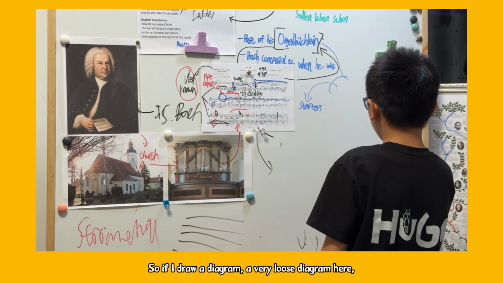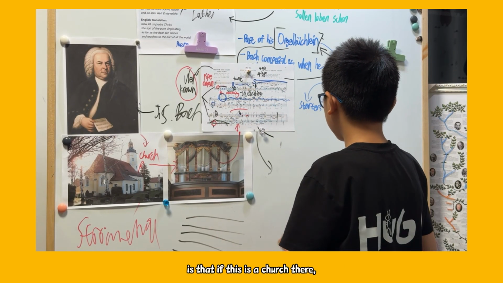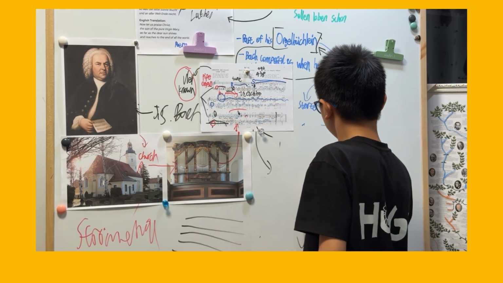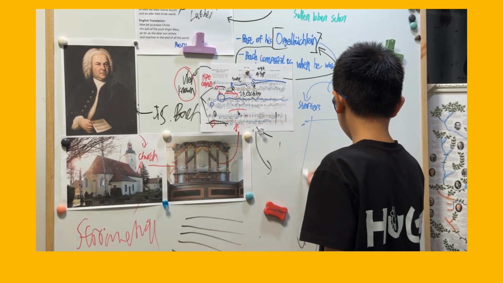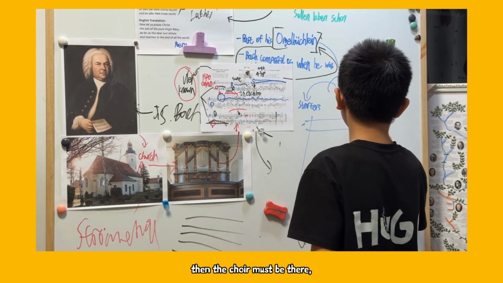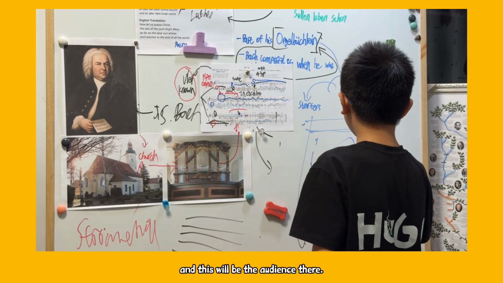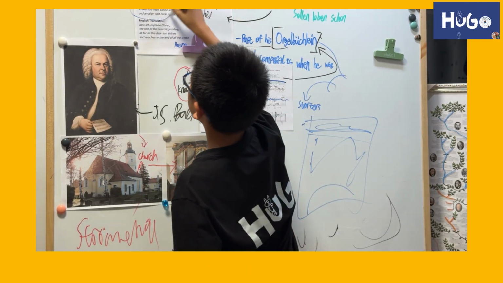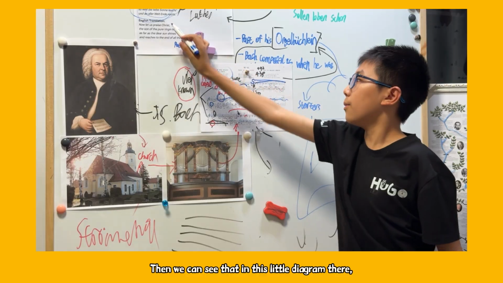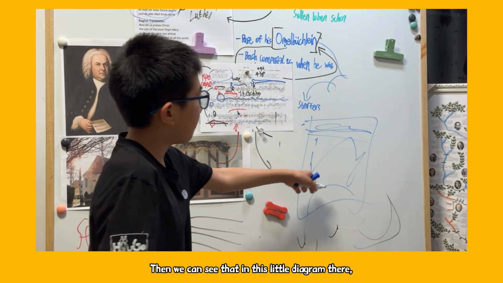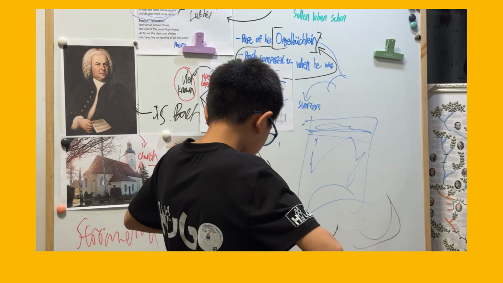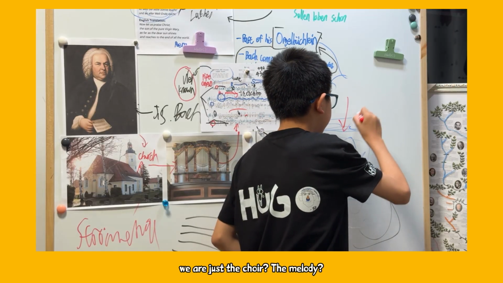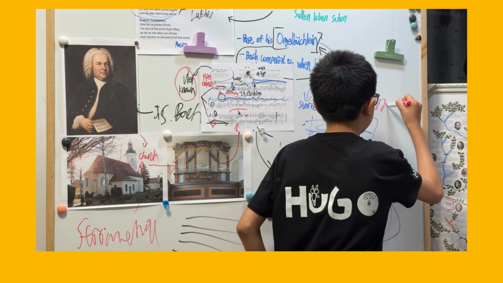So if I draw a very loose diagram here, if this is a church, no, it should be bigger. If this is the church, and we are about here, then the choir must be there, and this will be the audience. With the choir singing da da da da da, with words, the poem there, we can see that we are actually going to accompany them, because the choir is the melody.